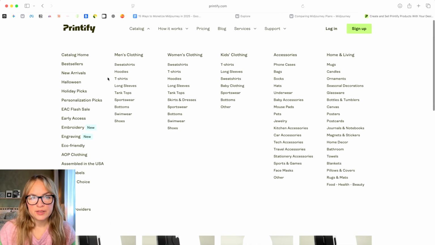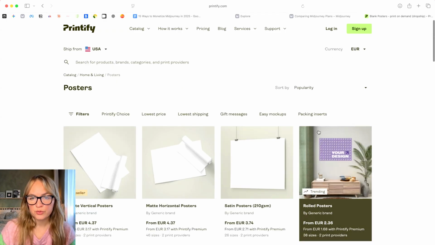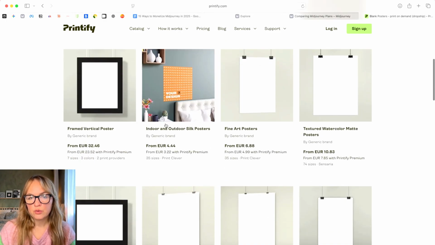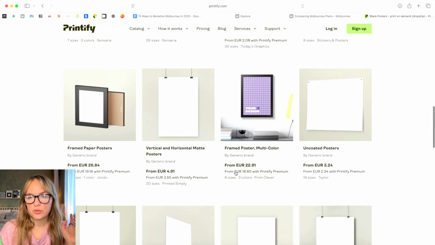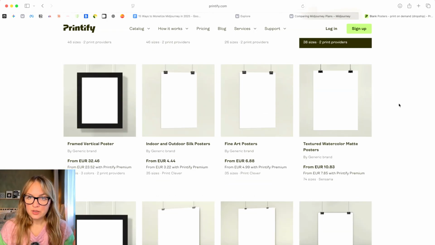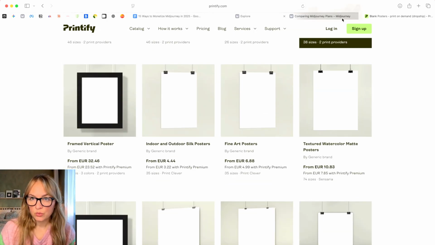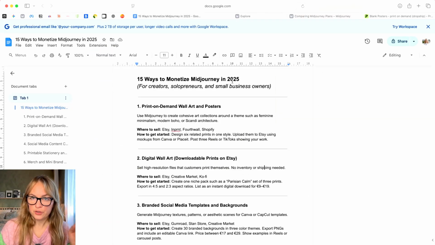If we go to Printify's catalog and choose wall art, we can see there are tons of different options, there's posters, there's canvases. So let's go into posters. Here are all the different poster sizes that you can create, right? You can basically sell it as physical wall art or as digital wall art. So those are the first two ways.